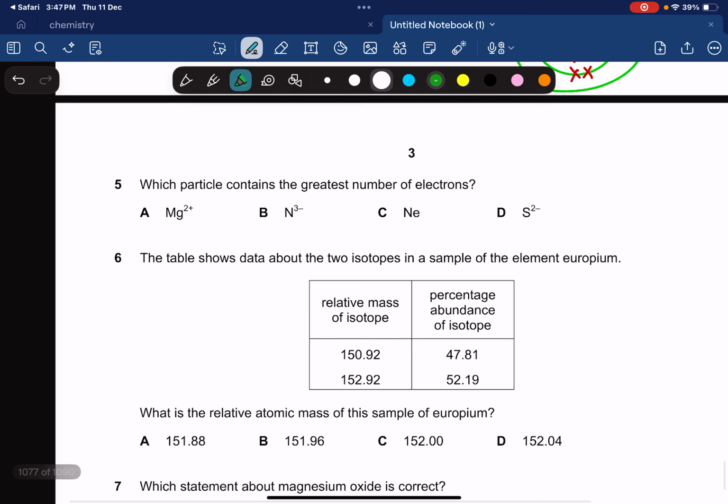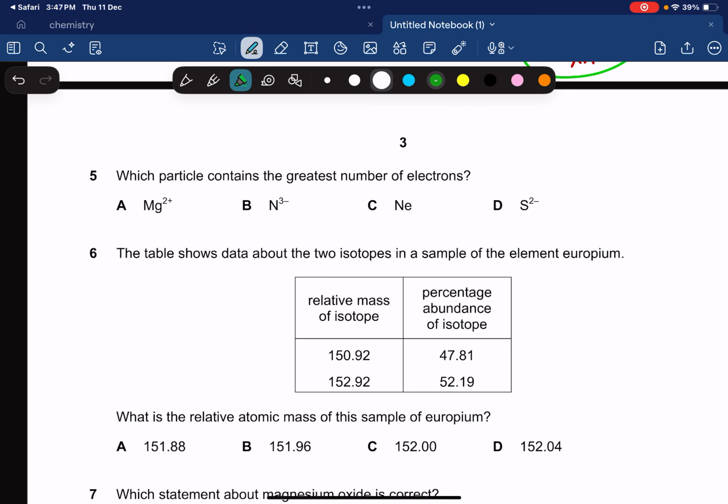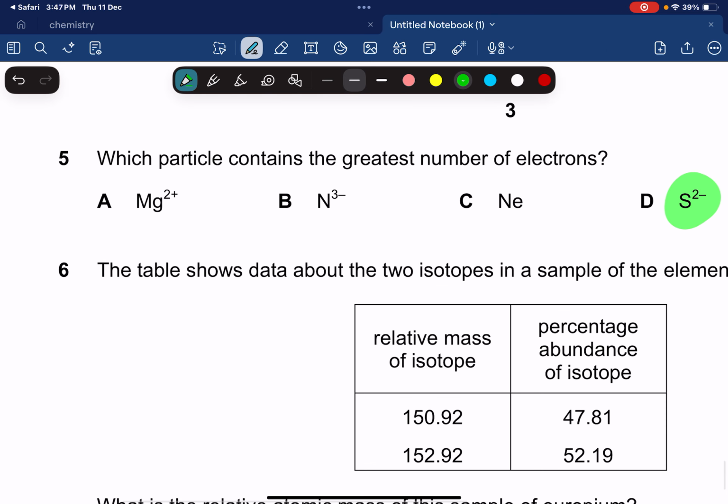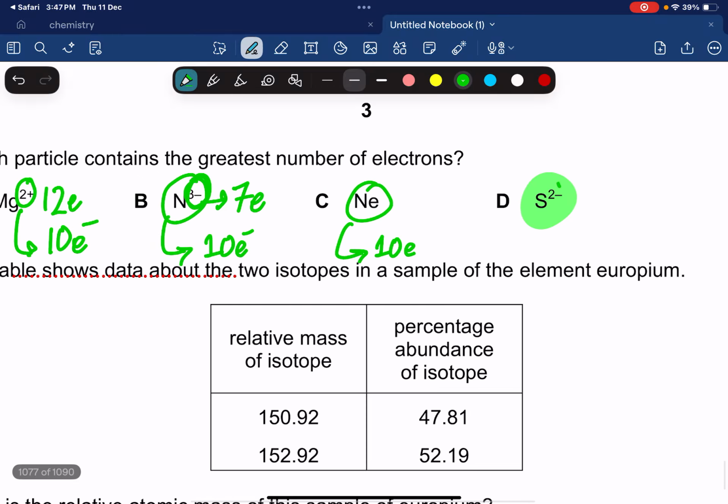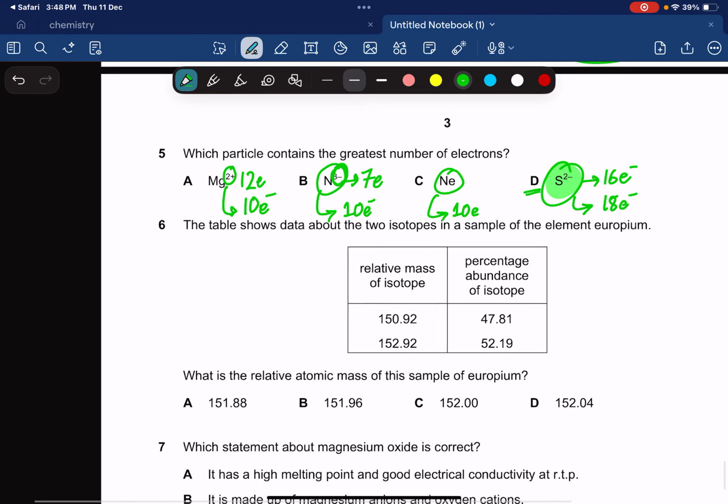Which particle contains the greatest number of electrons? Okay, so it's going to be this. Why this? Because look, magnesium basically has 12 electrons, and forming a 2+ ion, it's going to lose 2 electrons and it's going to have 10 electrons. Nitrogen, initially it has 7 electrons. After gaining 3 electrons, 3 negative ion, it's going to have 10 electrons. Neon atom has 10 electrons. And if we talk about a sulfide ion, sulfur initially has 16 electrons, and after gaining 2 electrons, 16, 17, it's going to have 18 electrons. So the most number of electrons is going to be in sulfide ion.